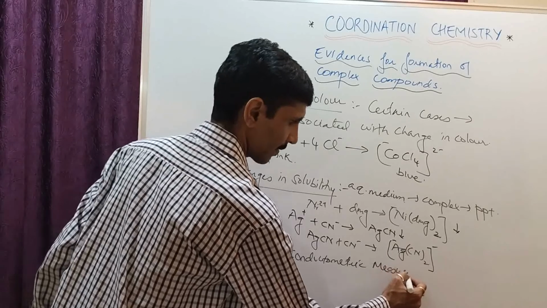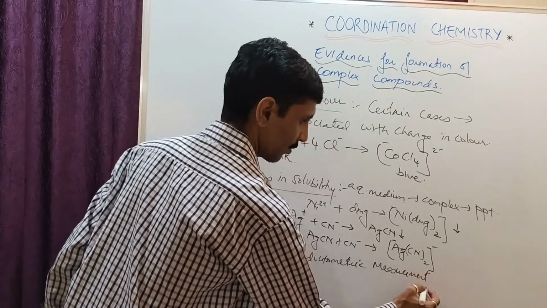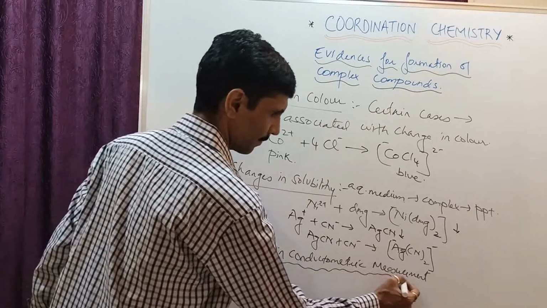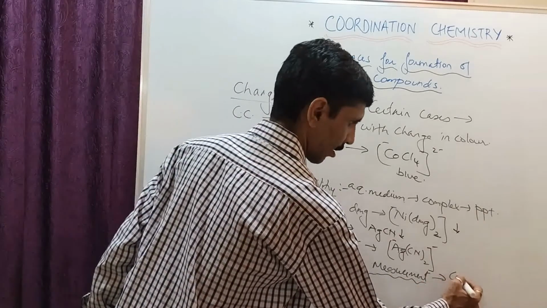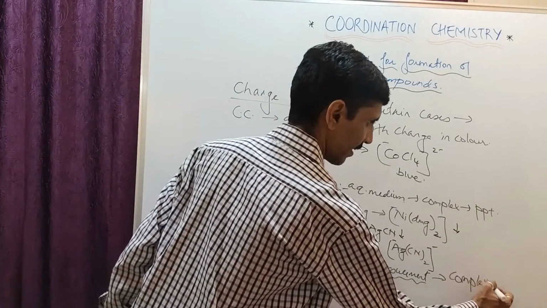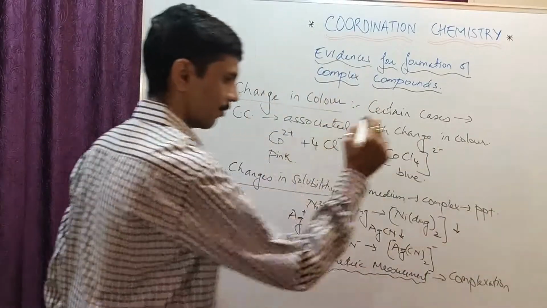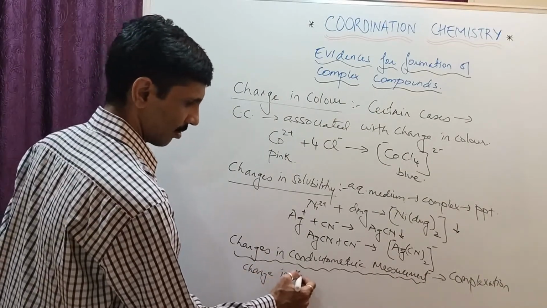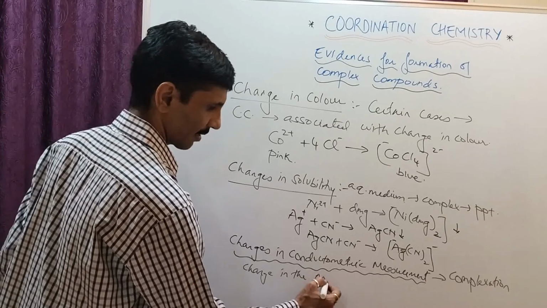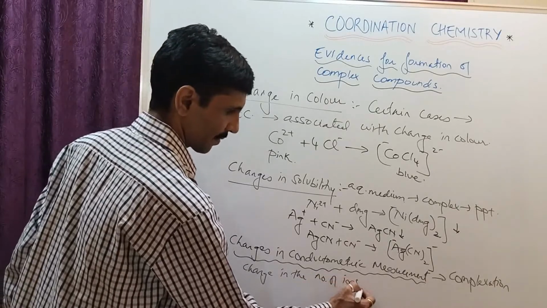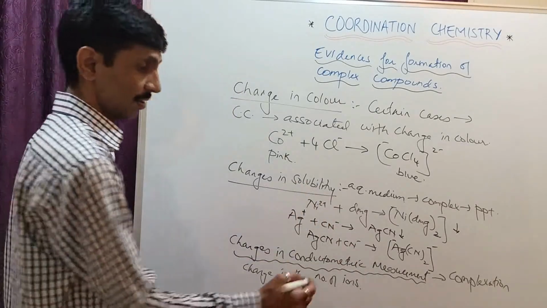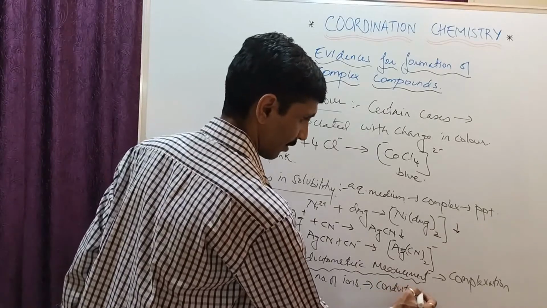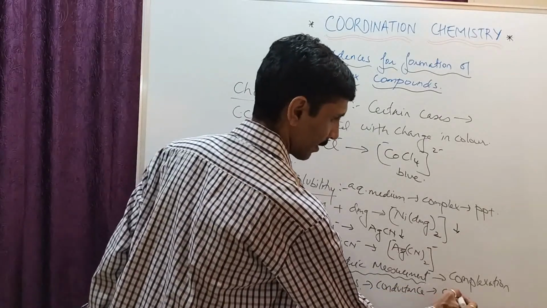Conductometric measurements. तो इसमें क्या होता है दोस्तों कि जब भी कॉम्प्लेक्स फॉर्मेशन होता है, and what I call it in a simple word is complexation, it involves the change in the number of ions or change in the concentration of the ions. Okay, so this will result in the change in conductance, and which can be measured by means of a conductometer.